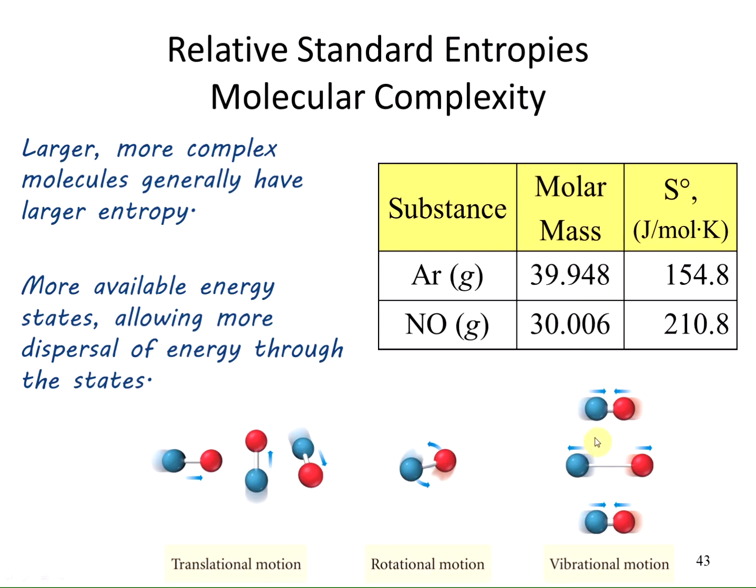Also with the NO, because you have a bond in between the nitrogen and oxygen, you can have vibrational motion. So you can imagine these two springing into each other and stretching out and compressing. And so everywhere along this line, the potential distance between those, you have different states that the NO can be in, and this contributes to its higher entropy value than with argon, which is a single atom.